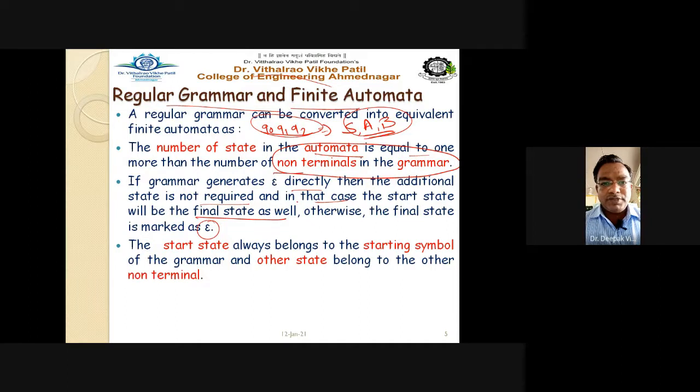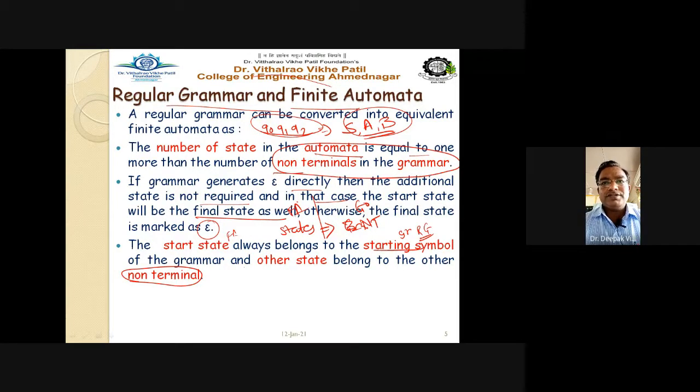The start state of the finite automata always belongs to the starting symbol in your regular grammar, and the other states belong to the other non-terminals. Just remember that a state in the finite automata corresponds to a non-terminal in the grammar. We will have all this detailing afterwards.